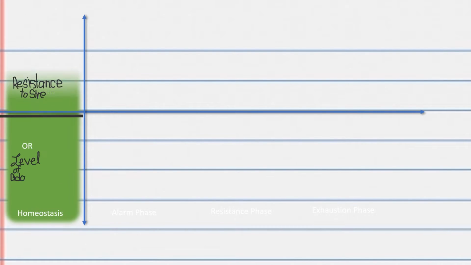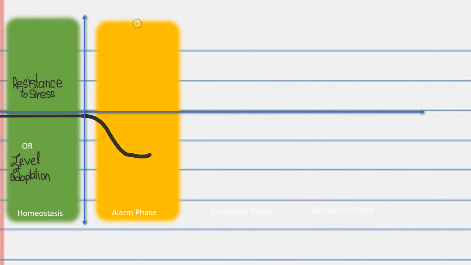Here we have the baseline on the horizontal and the resistance to distress on the vertical. We are in homeostasis until there is an alarm stimulus of new overload of stress, entering the alarm phase. This phase begins with an initial decline, followed by an increase in the level of adaptation. The body's alarm to stimulus creates fatigue and muscle damage.